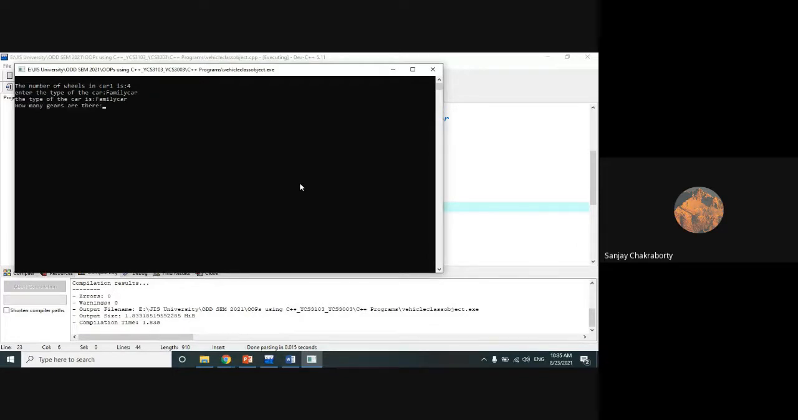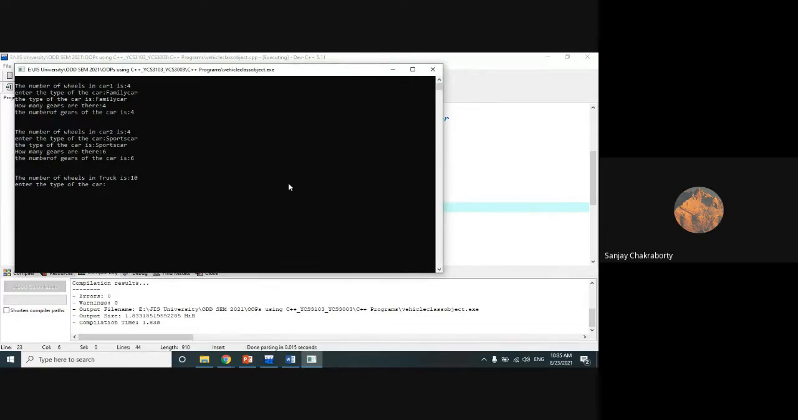Now how many gears does the family car have? Suppose the family car has 4 gears. So the number of gears of the car is 4, right? Now the second type, car 2. Enter the type of the car. Suppose this is a sports car. Now how many gears are there in the case of a sports car? Suppose 6 gears. So the number of gears of car 2 is 6.